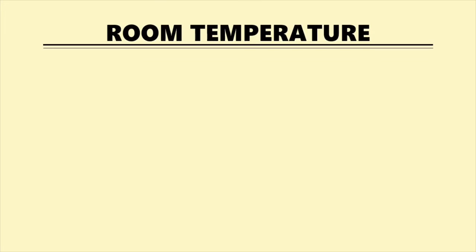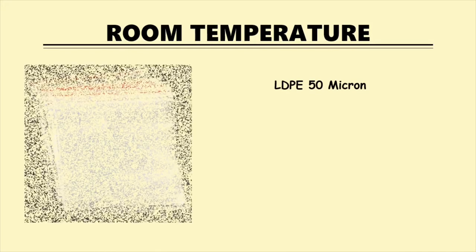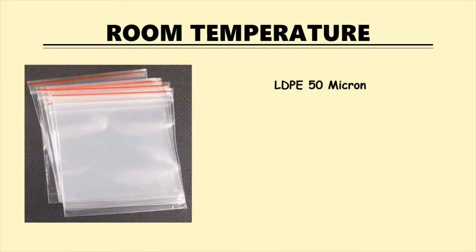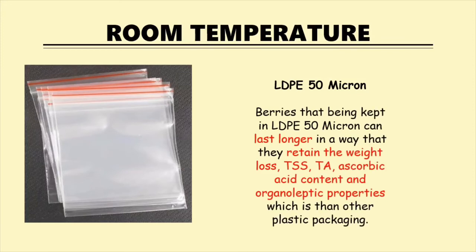For room temperature, we usually use LDPE 50 micron to store our berries. There is one research proving that this packaging can increase the shelf life of berries with 3/5 maturity as they will retain the weight loss, total soluble solids, titratable acidity, ascorbic acid content, and organoleptic properties.